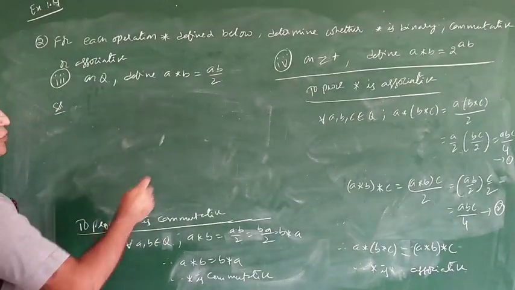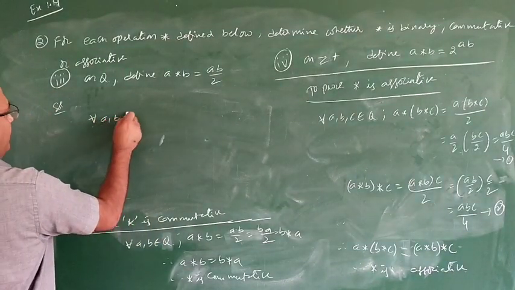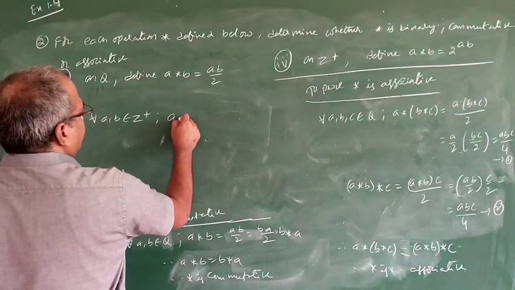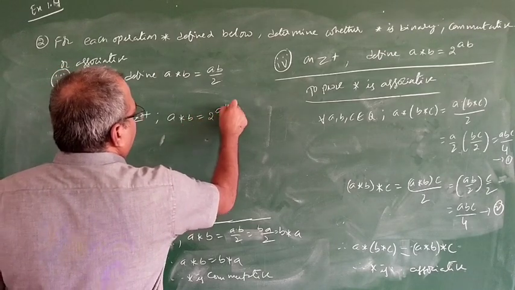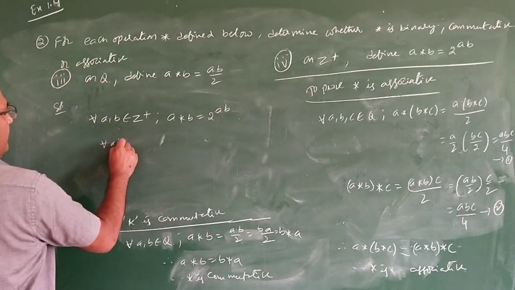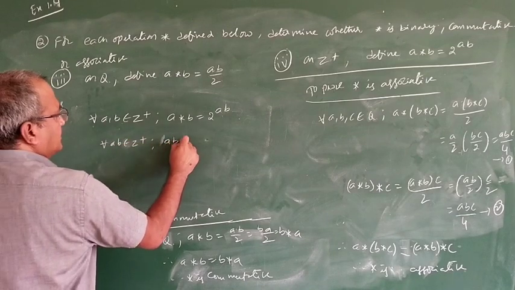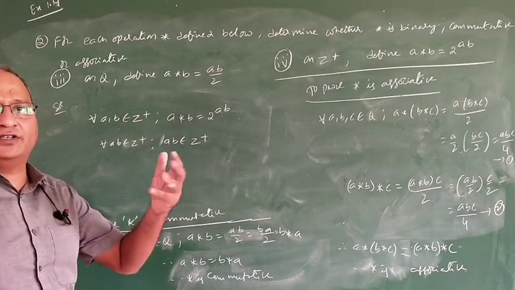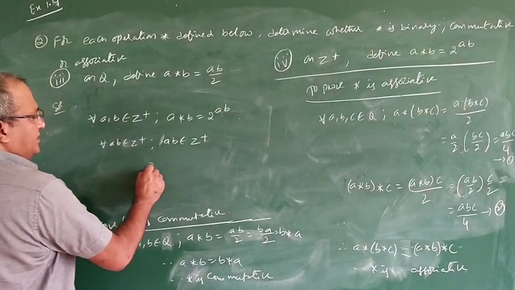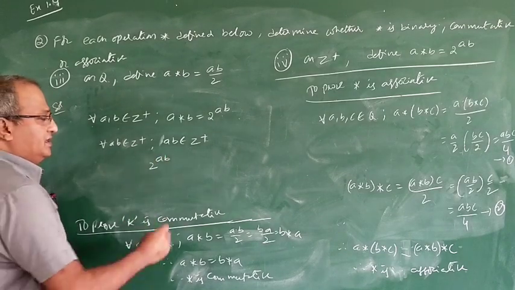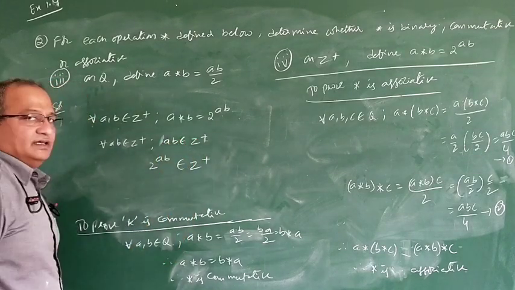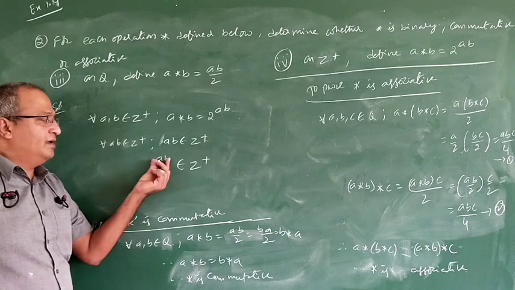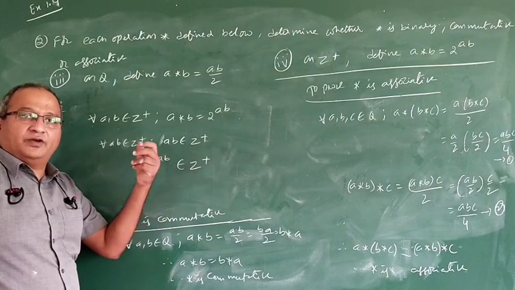Next, we will go to the fourth problem. See here, in the fourth problem, for all a, b belongs to Z plus, a star b is equal to 2 power ab. For all a, b belongs to Z plus, ab is also in Z plus, meaning the product of two positive integers is once again a positive integer. 2 power positive integer also belongs to the positive integers. Whatever you take, 2 power 1, 2 square, 2 cube, 2 power 4, 2 power 5, the result is an integer and a positive integer only.